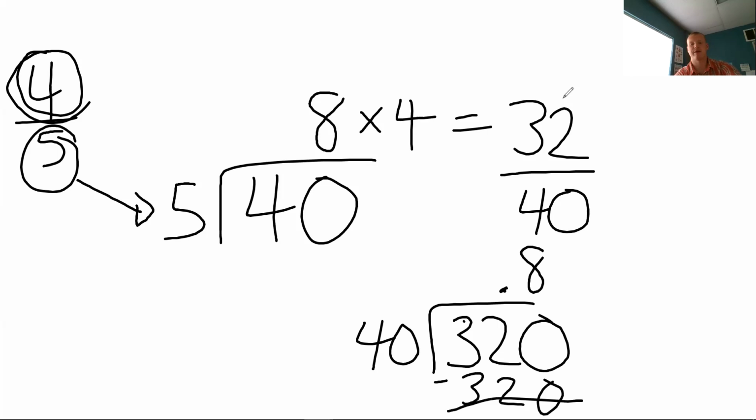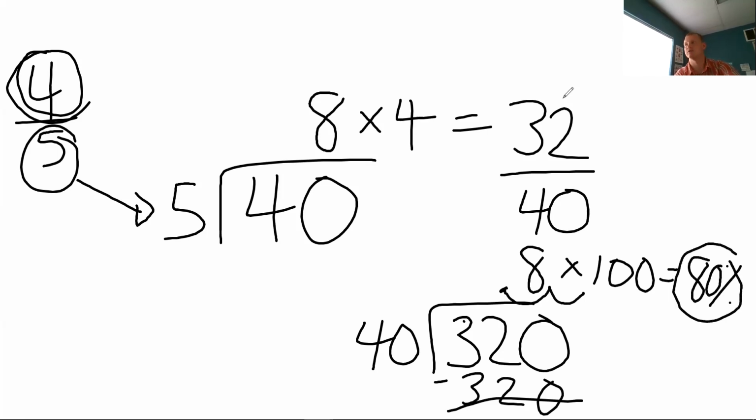So that means if I multiplied 0.8 times 100, I'd get what, William? Yep, 80, which would be 80%. So that's how I would change it back into a percent, but we don't have to do that. It just wanted to know how many questions Britt got right. So that would be 32 questions correct.